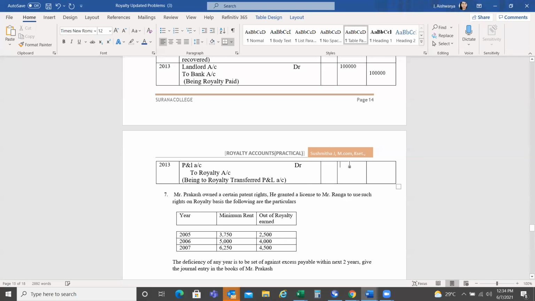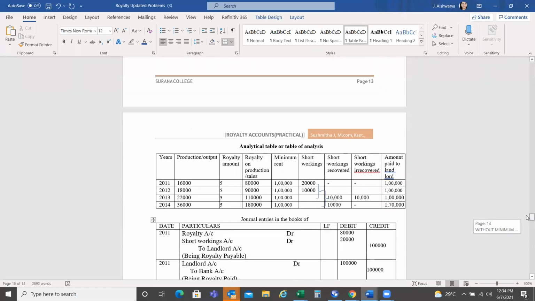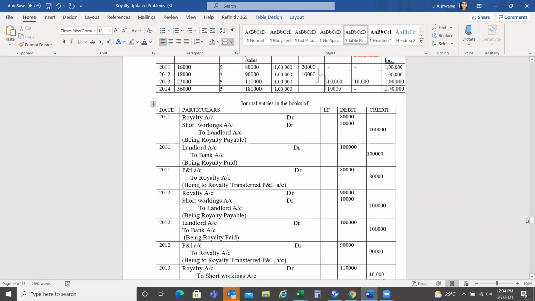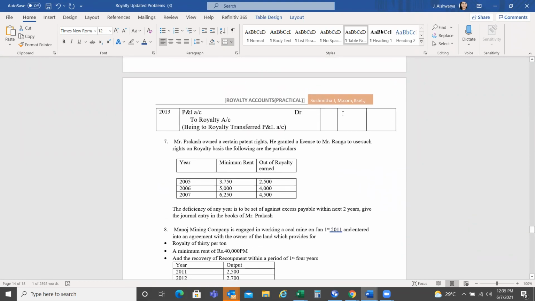So in 2013, as we have transferred, how much of the royalty has to be transferred to P&L account? 90,000? No, ma'am. 1 lakh 10,000. Yes, 1,10,000 has to be transferred to P&L account.